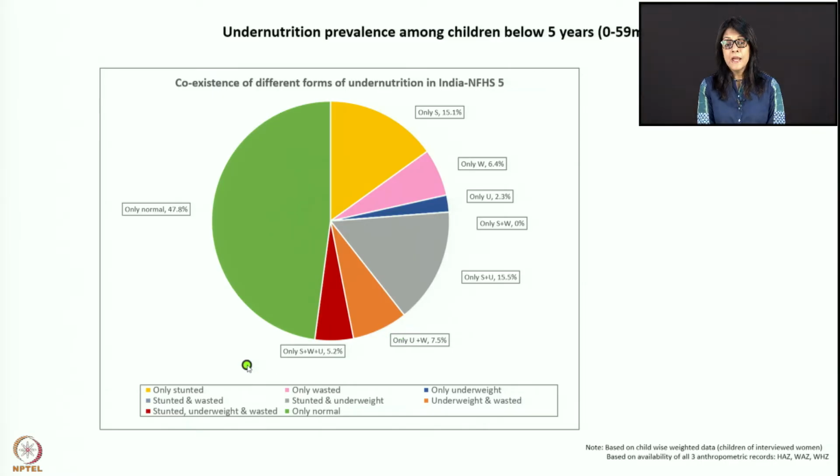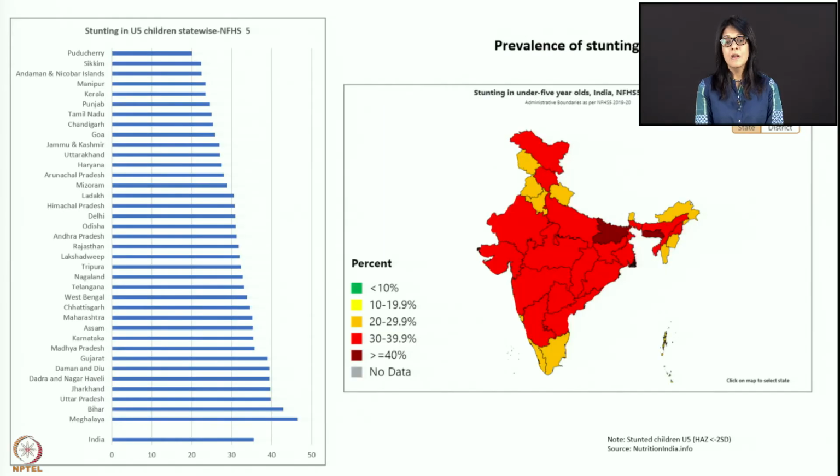And if you look at all the three indicators, which include stunting, wasting, and underweight, about 5.2% children have all three indicators, and these children are at very high risk of a lot of complications. Because you have this chronically malnourished child who is stunted now becoming wasted. Of course, mortality also increases in these children who are stunted and wasted. So this is another very important graph which is important to understand.